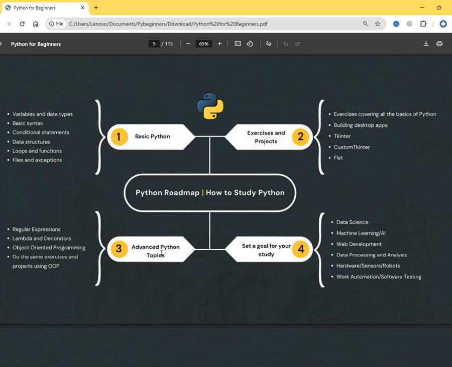If you don't need it, just skip it, or you can give it a look, no problem, but you don't need to focus on thinking, no, I need to master this so that I can go on. You don't need that. Most of the things in advanced and intermediate topics are by need. For example, I'm writing something to scrape a website.